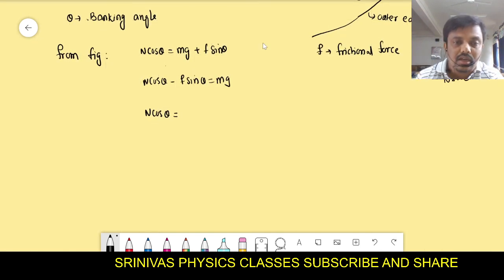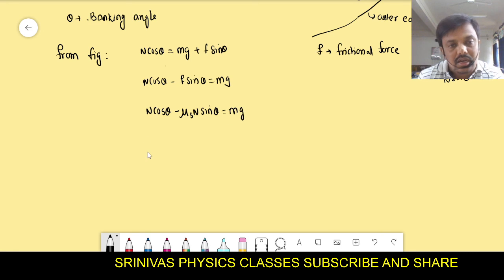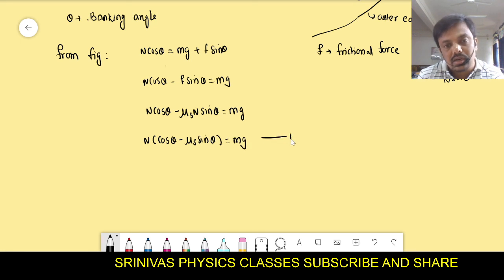And from that, the f formula we know: the frictional force is mu s into N. So N cos theta minus mu s N sin theta is equal to mg, and here N is common, and then we will get N times cos theta minus mu s sin theta is equal to mg. This is equation 1.